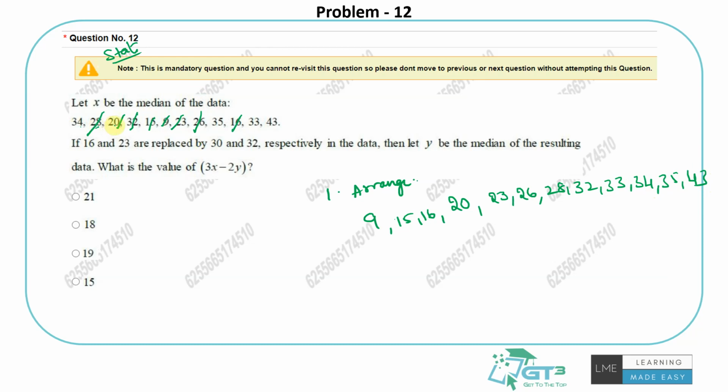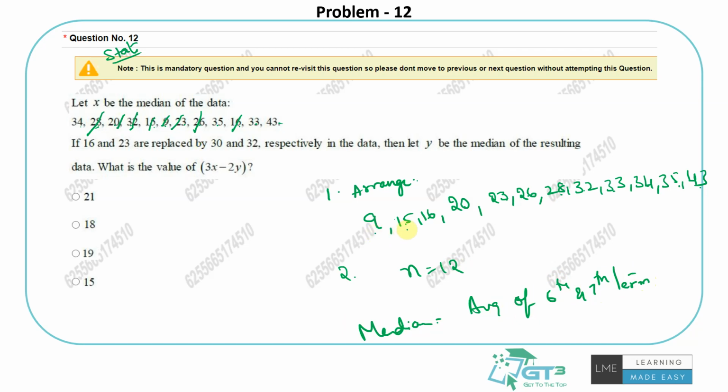How many of them? 1, 2, 3, 4, 5, 6, 7, 8, 9, 10, 11, 12. Perfect. Right? This is arranged. Now how many terms are there? 12 numbers are there. So the median would be, because it's an even number of terms, the average of the 6th and the next term, the 7th term.